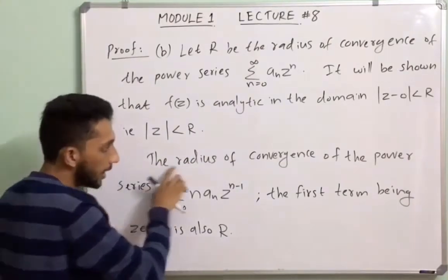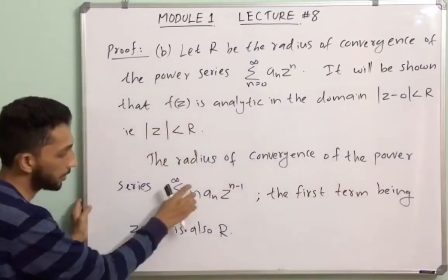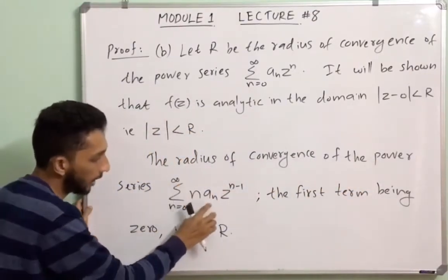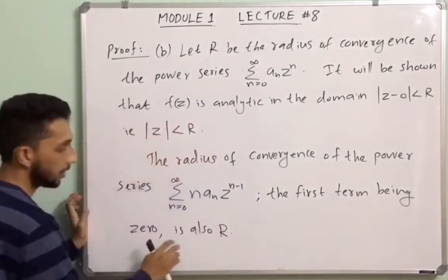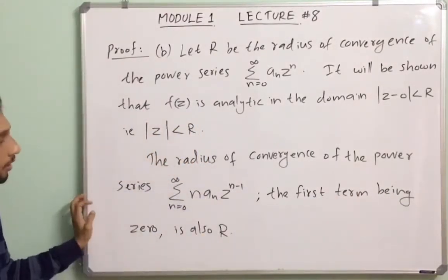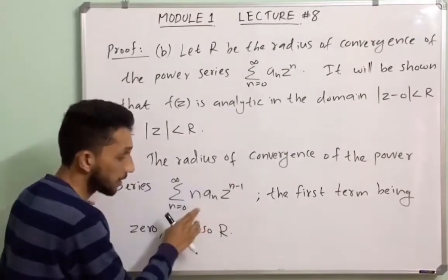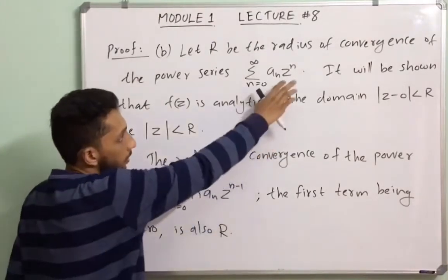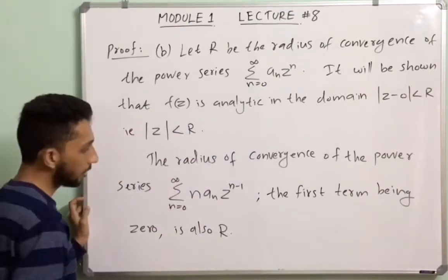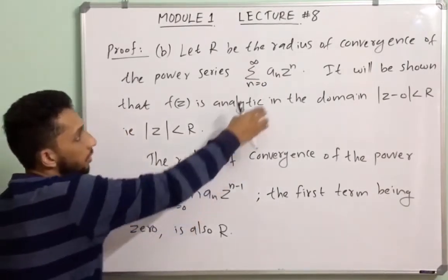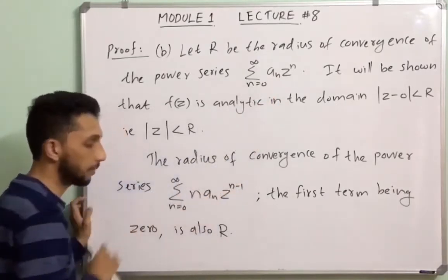Also note that the radius of convergence of the power series summation n from 0 to infinity n an z raised to n minus 1, the first term being 0, is also r. That means this power series is nothing but the derivative of this. So note that we already proved that these two power series have the same radius of convergence.